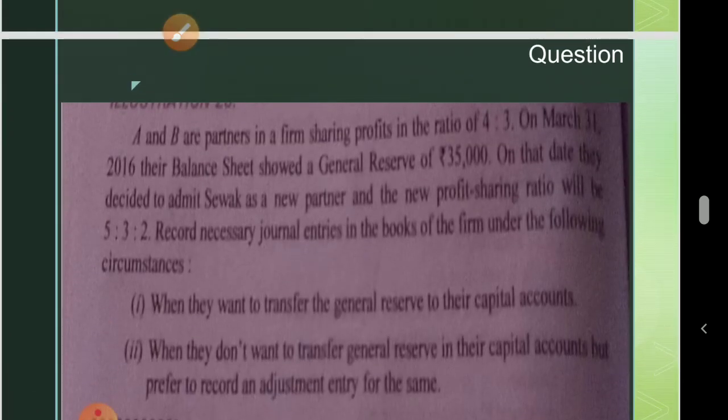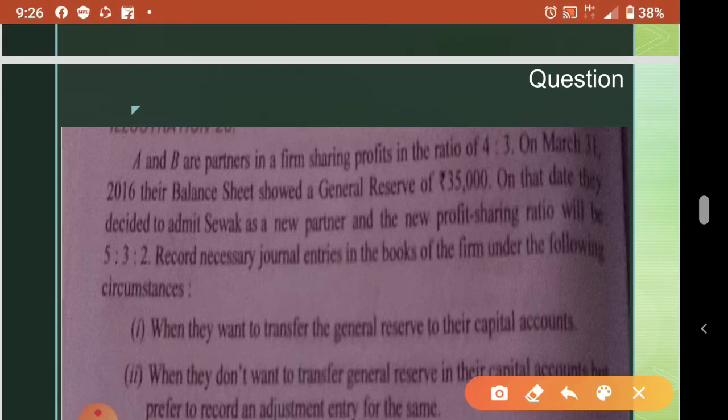Okay, we'll discuss one question. A and B are partners in a firm in the ratio 4 is to 3. On March 31st 2016, their balance sheet showed a general reserve of rupees 35,000. On that day they decided to admit Sevak as a partner, and the new profit sharing ratio will be 5 is to 3 is to 2. When a new partner is admitted, the ratio will change. The old ratio was 4 is to 3, and the new ratio is 5 is to 3 is to 2.